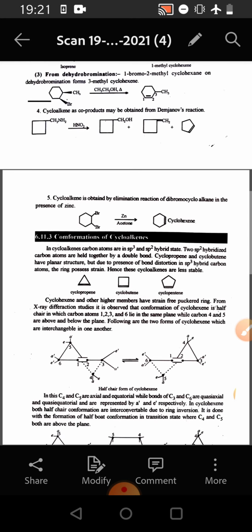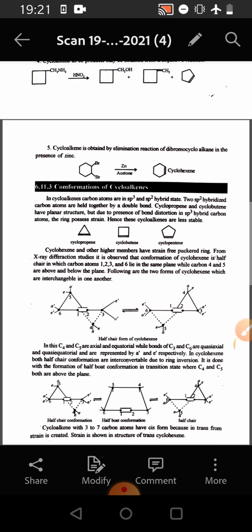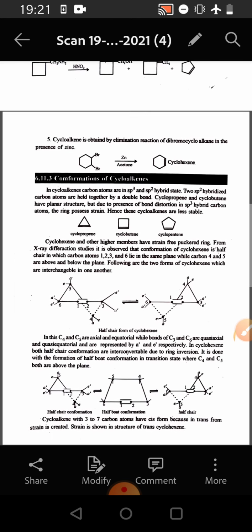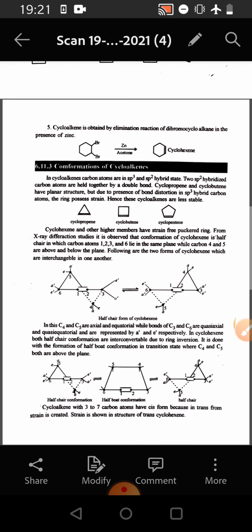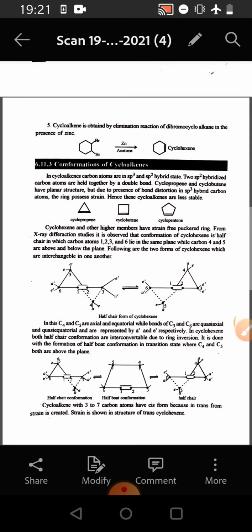Now we come to the conformation of cycloalkenes. In cycloalkenes, carbon atoms are in sp3 and sp2 hybrid states. The two sp2 hybridized carbon atoms are held together by a double bond, and cyclopropene and cyclobutene have planar structures, but due to bond distortion in the sp3 hybrid carbon atoms, the ring possesses strain. Hence, these cycloalkenes are less stable. For example, cyclopropene, cyclobutene and cyclopentene have some strain in the ring.